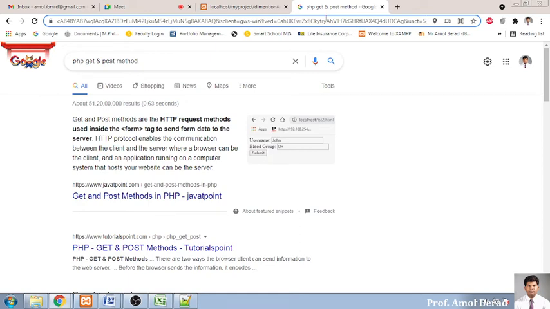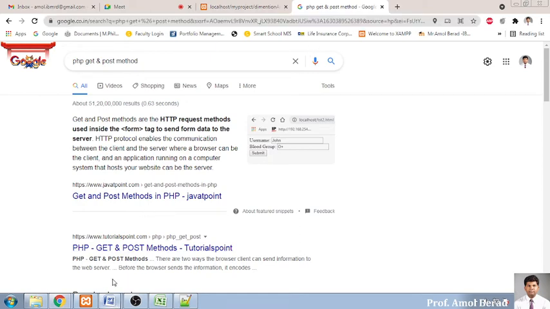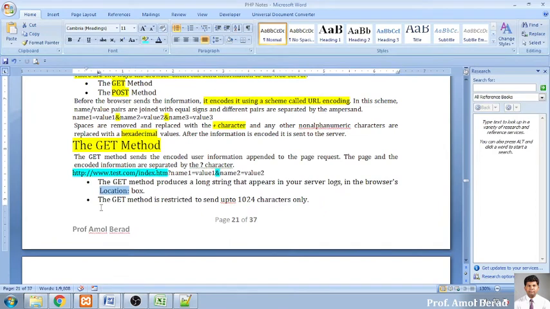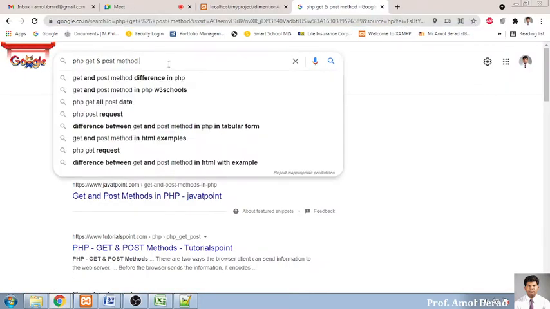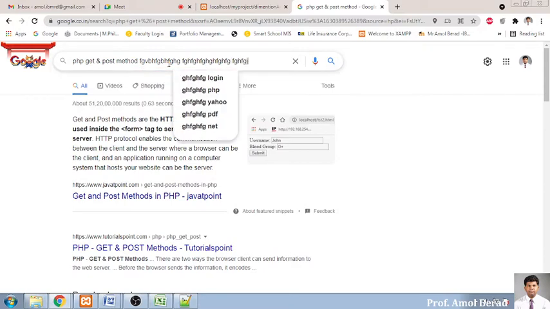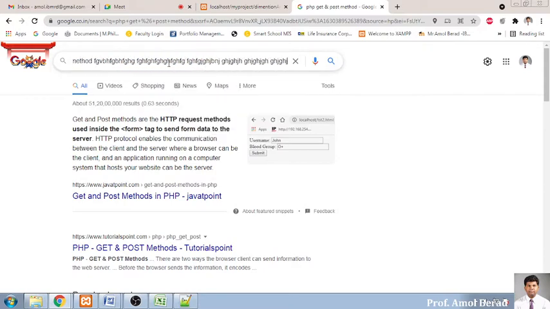Now how many characters are there? It's very simple. In this we have put it into your notes. That is, the get method is restricted to send up to 1024 characters. Now you can send for searching. How much can I send here? I can send only 1024 characters for searching, I cannot send more than that.